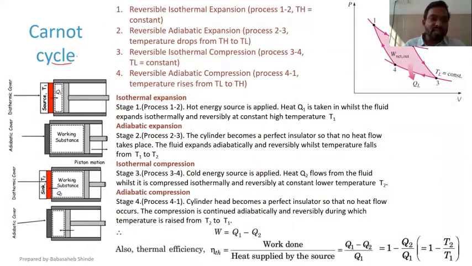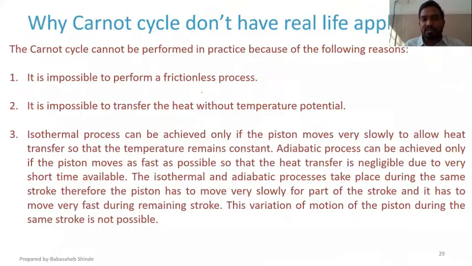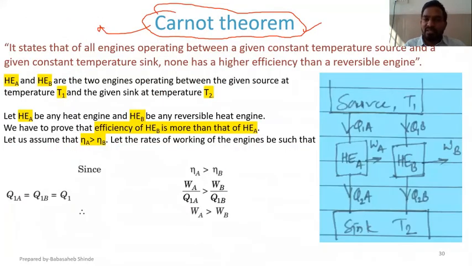If Carnot cycle is asked, you need to draw this sketch and explain this process. And when Carnot theorem is asked, that is something different. What Carnot theorem is, we'll discuss over here. According to Carnot theorem, let me draw something so that you can have a better understanding.